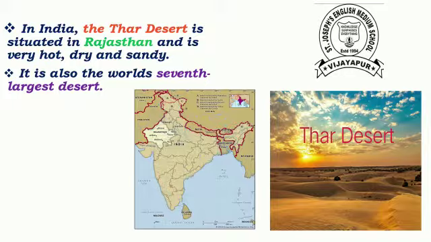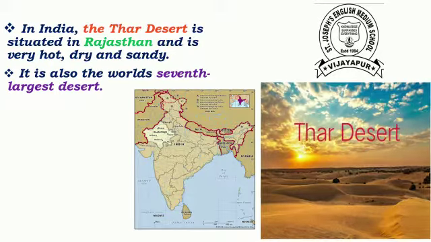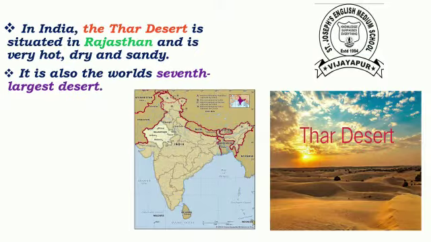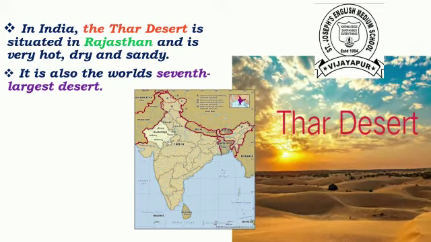In India, the Thar Desert is situated in Rajasthan state and is very hot, dry and sandy. It is also the world's seventh largest desert. The Thar Desert is the seventh largest desert in the world.